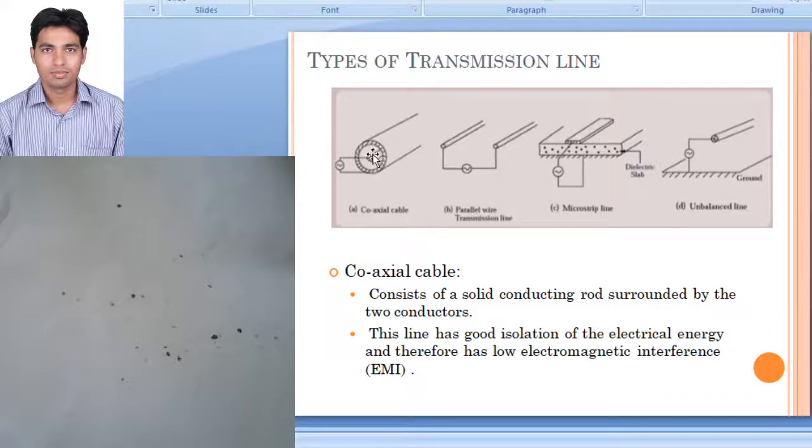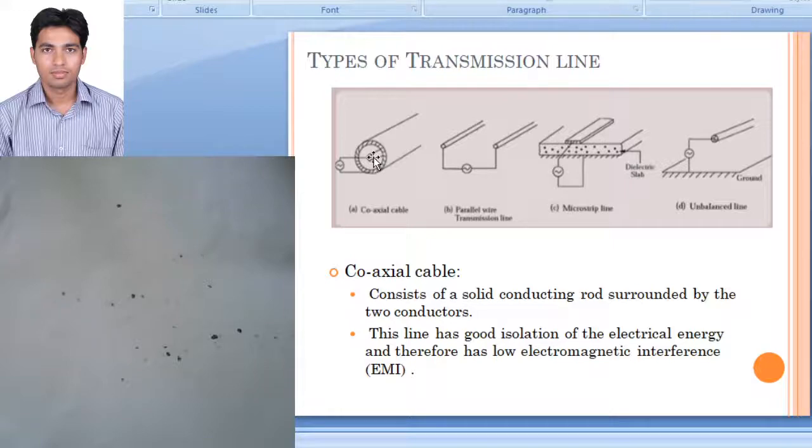So this line has a good isolation of electrical energy, because the noise or any other signal which will come from outer side, now there will be a ground, which will shield the inner conductor from all the sources of noise. So there will be less electromagnetic interference.